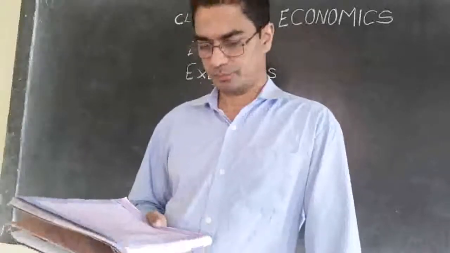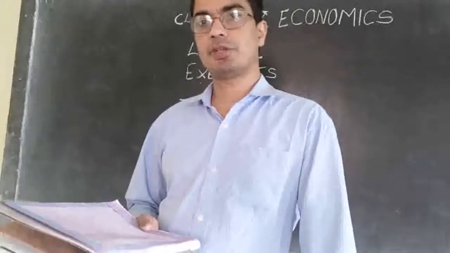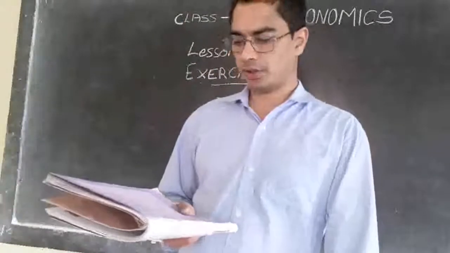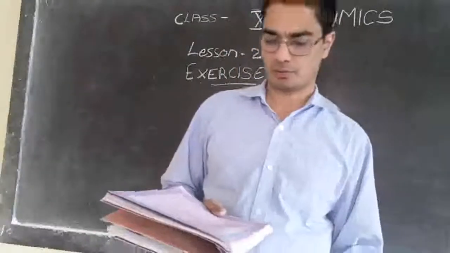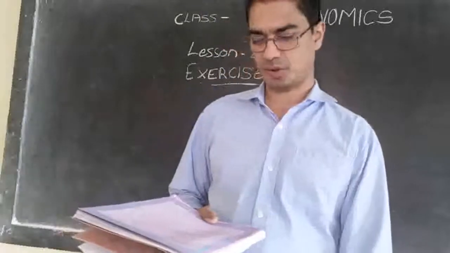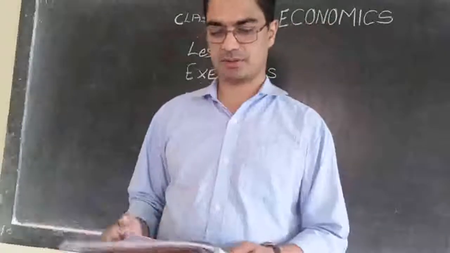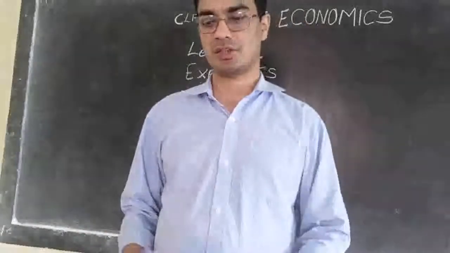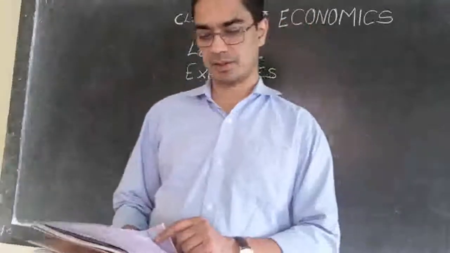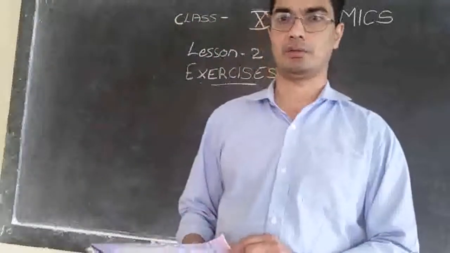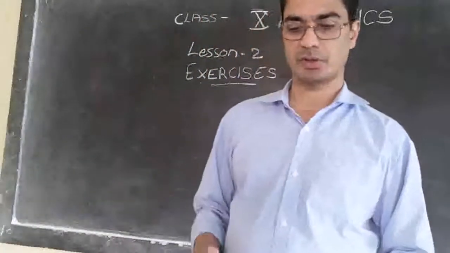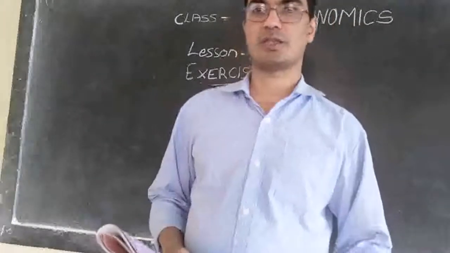Then number D. In terms of GDP, the share of the tertiary sector in 2011-12 is, four options are there. Option number 3 is correct: between 50 to 60%. That is the answer. The answer is option number 3, between 50 to 60%. Then the third one, match the following.